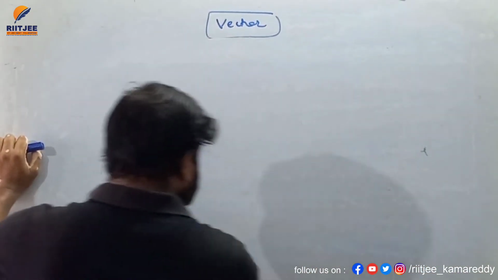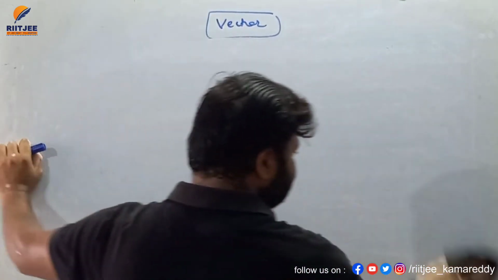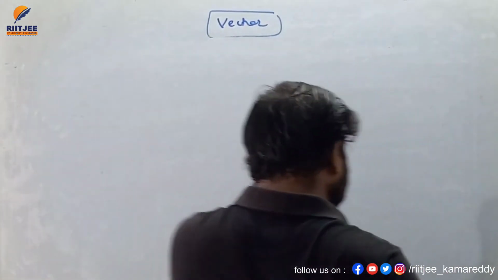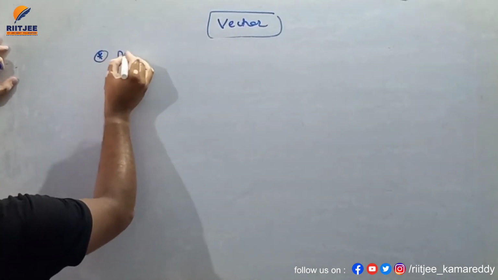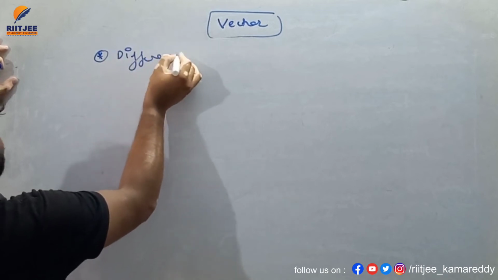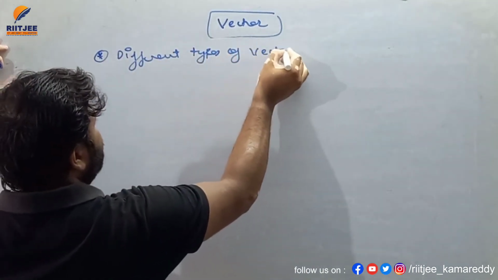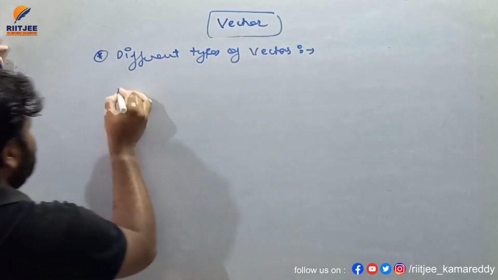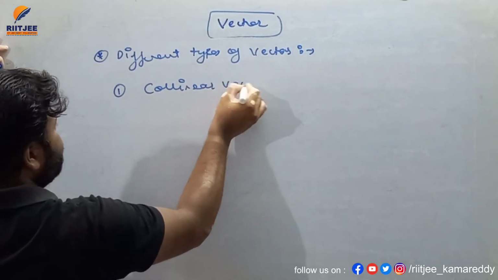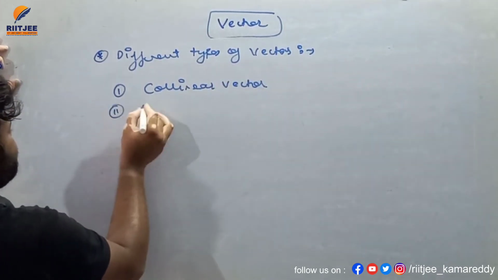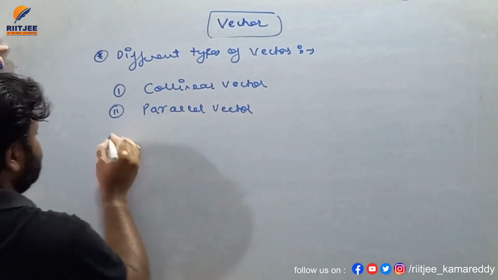Now we'll discuss different types of vectors. So write down your next topic: different types of vectors. First is your collinear vector. Second is your parallel vector.